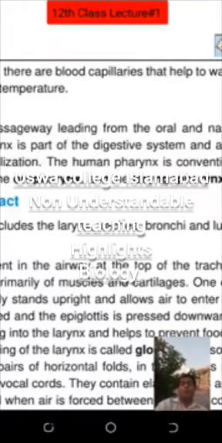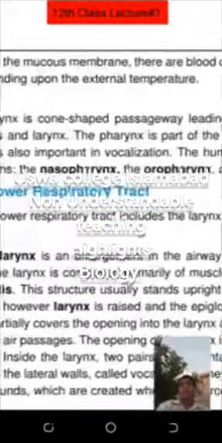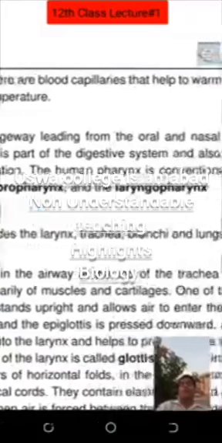So I will repeat the three types. These are new terms, you can write them in your copy as well. Oropharynx, after the oral cavity a small circular cavity comes, with muscles. It will push the food inside the digestive tube, but now I am talking about the respiratory system and oxygen. Look here at my finger, and also on the screen you are watching these three terminologies: nasopharynx, oropharynx, and laryngopharynx.